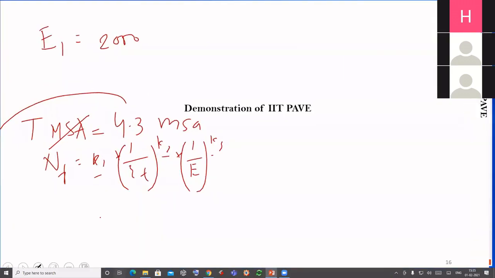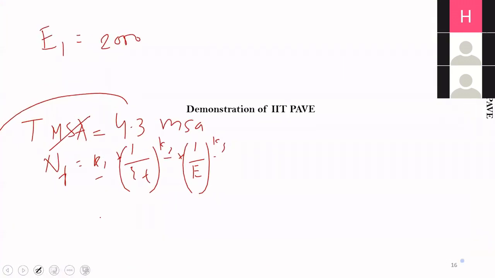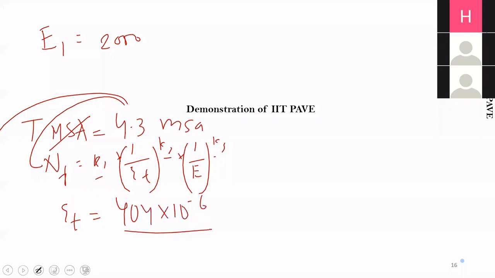So epsilon T, if you do this calculation using that 80% reliability equation, you will find this epsilon T allowable is 404 into 10 to the power minus 6. So just remember this value: whatever strain you get from the actual analysis, it should be less than 404 into 10 to the power minus 6. Then again, I will put this T in the second equation,